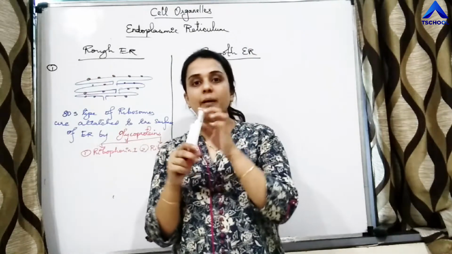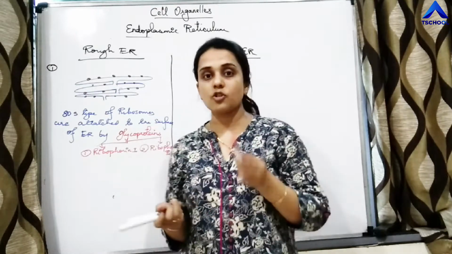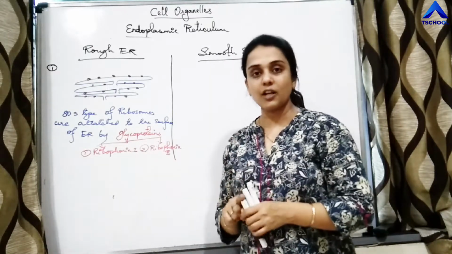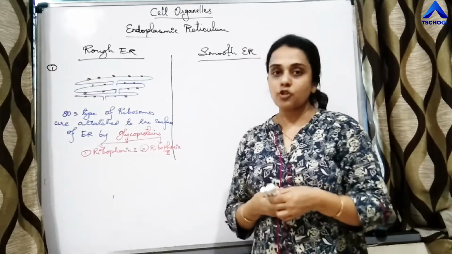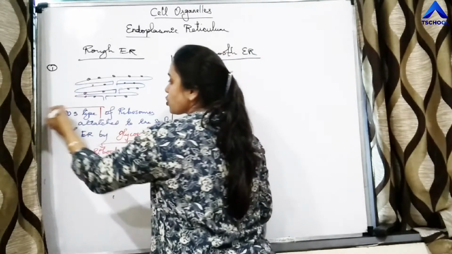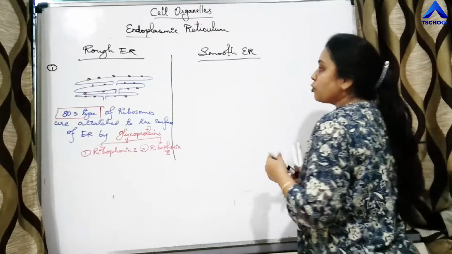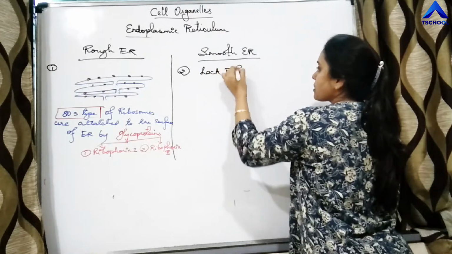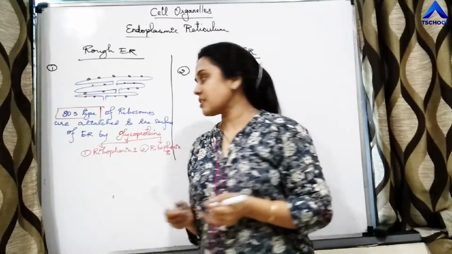If I want to attach this pen with this, I need some sticky material. So what is helping in the attachment? Those are glycoproteins, ribophorin 1 and ribophorin 2. So rough ER will have ribosomes, and which type? 80S type of ribosomes. Smooth ER will lack ribosomes. Ribosomes are not present on its surface.